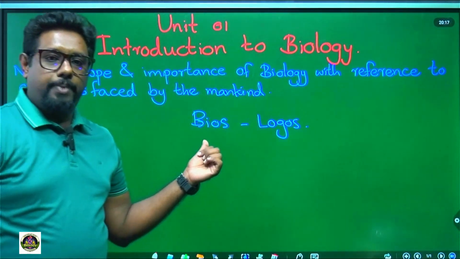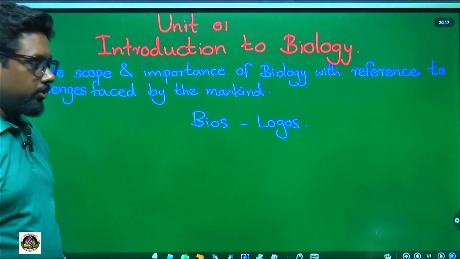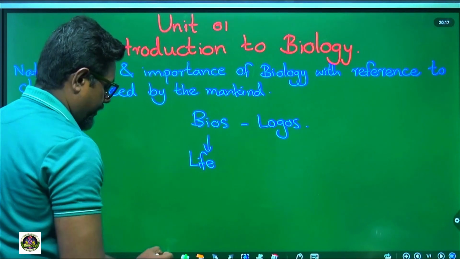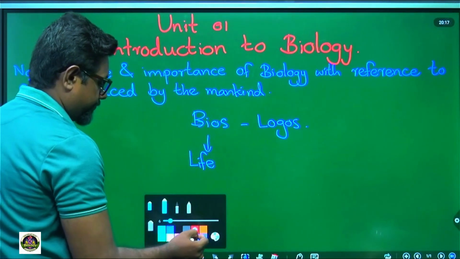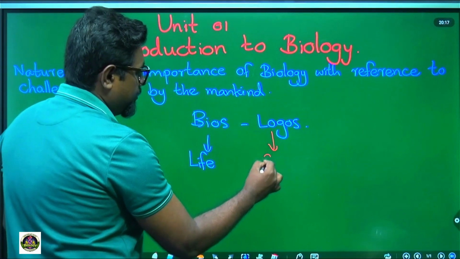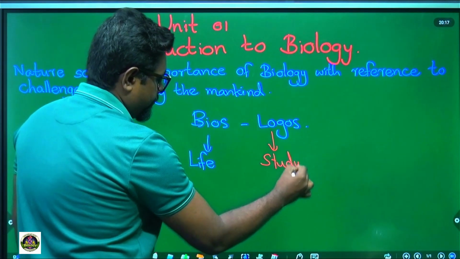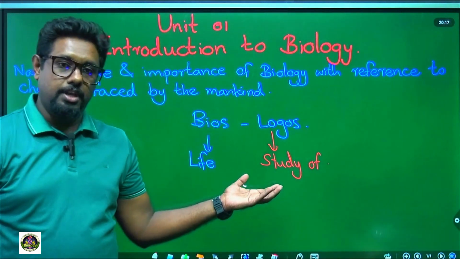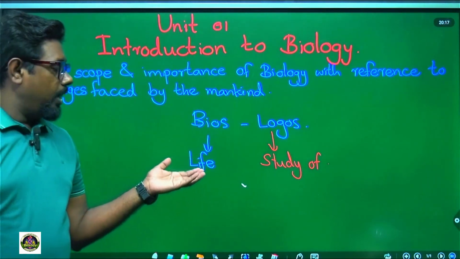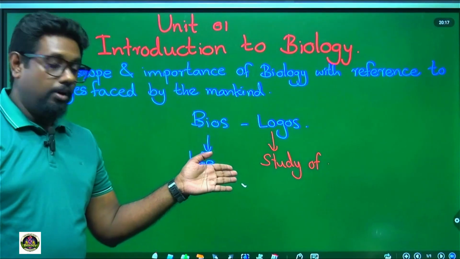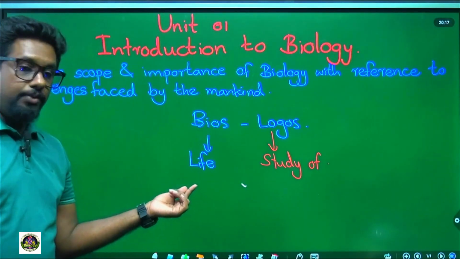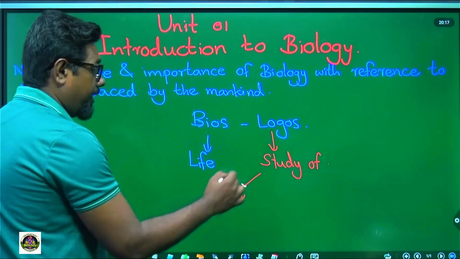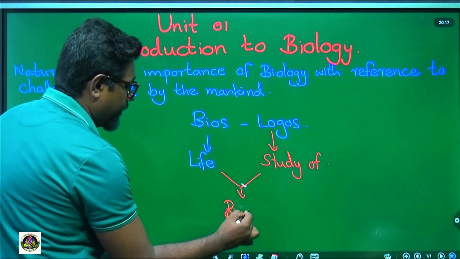Here, what do you mean by bios? Bios means life. Logos means study of. So we are going to study about life. These two words combine and form biology in English.